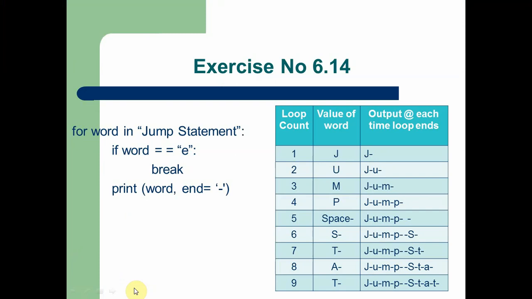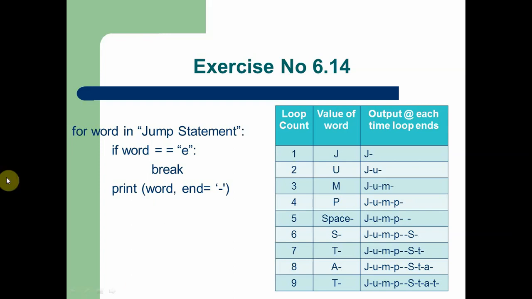Now we are going to the second exercise, number 6.14. Here we are using jump statements, which we already discussed in the beginning. There are three jump statements: break statement, continue statement, and pass statement. These three statements are called jump statements because they jump out of the loop. Only by using these statements can we stop the loop in the middle.